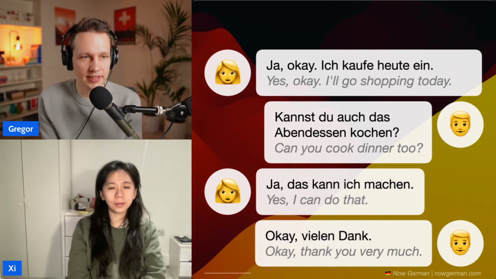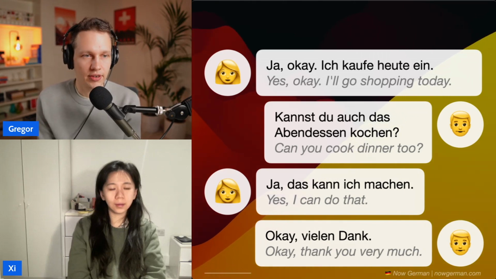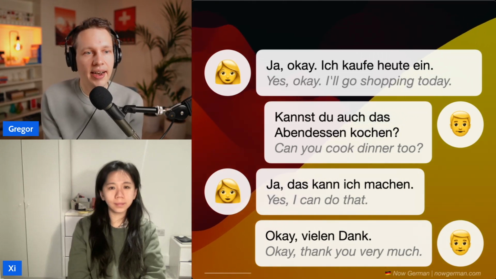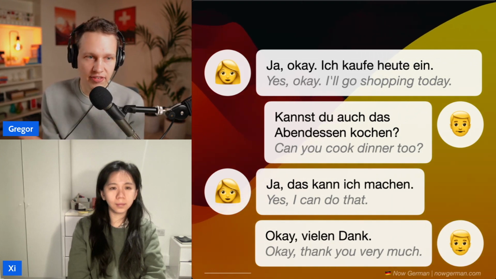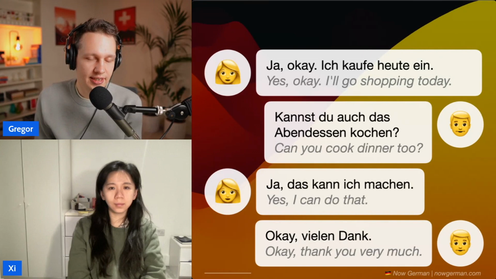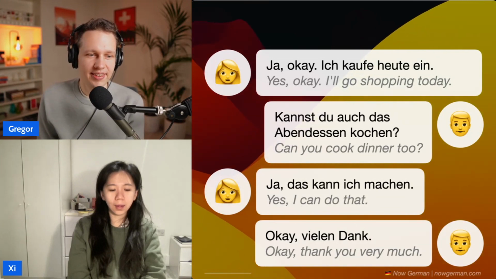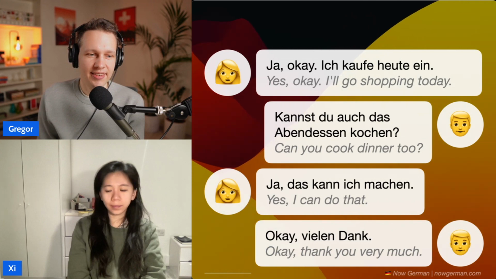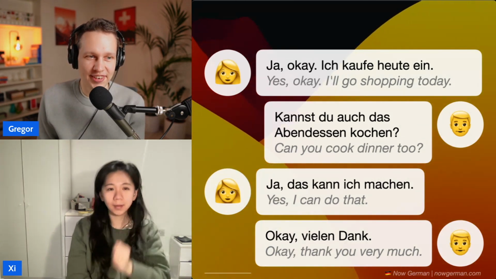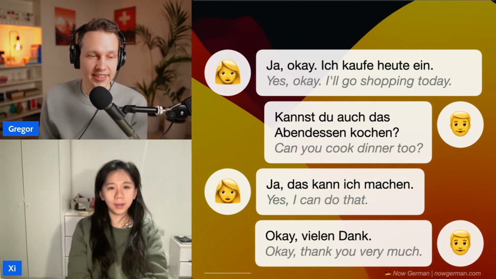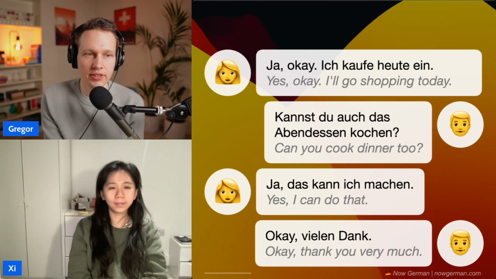One more thing I would like to mention, when you have separable verbs like einkaufen, then actually the emphasis, the stress is always on the first syllable, also known as the prefix. So for einkaufen, we will say ein and kaufen, einkaufen. Do you also know what is to sell? Verkaufen. Verkaufen. Yes, so ver, that is another prefix, but it's not separable.